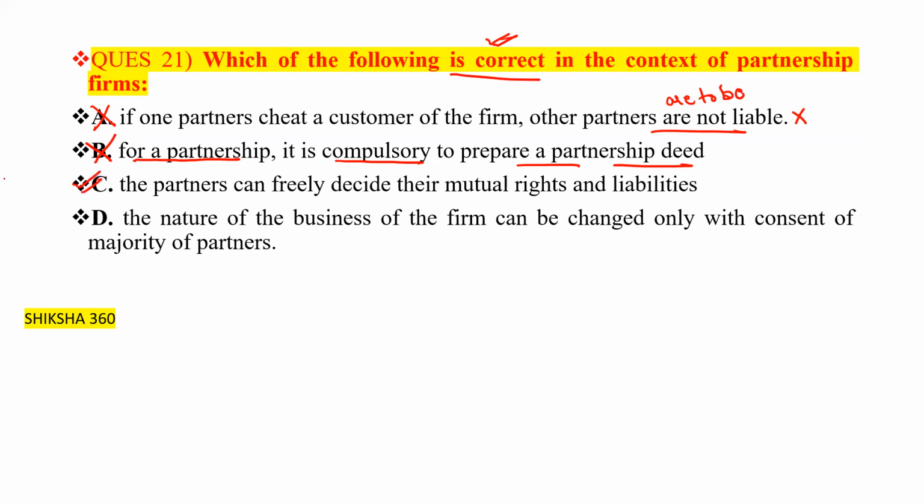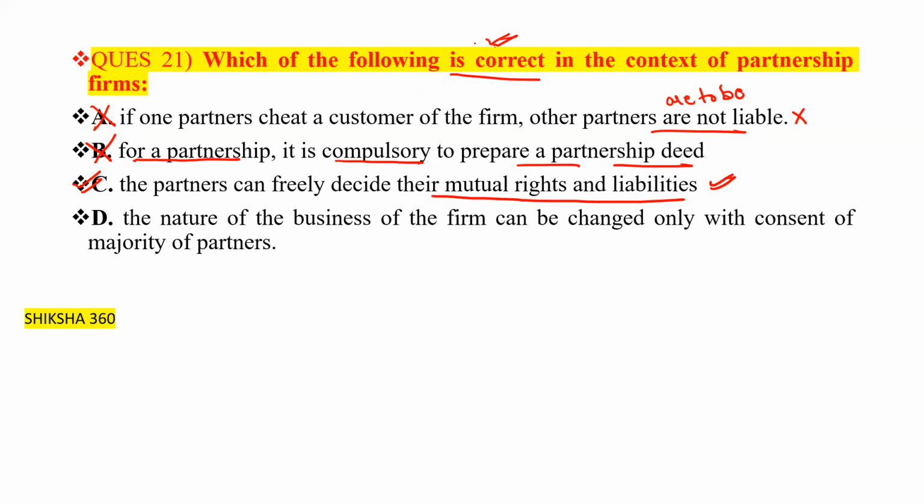Basically by the consent of all the partners, they can decide their mutual rights and liabilities. So this one is the correct one, that is by the consent of all the partners, so that the partners can freely decide their mutual rights and liabilities.